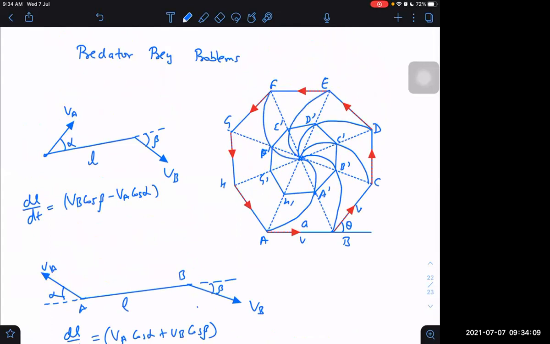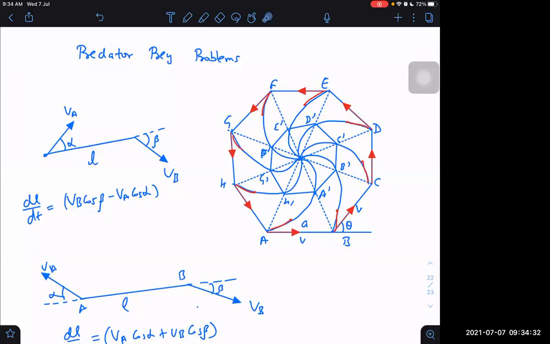This kind of path they will follow. So at any one instant of time, when A reaches the new position, B will reach this position, C this position, D this position, E this, F this, G this, and H this.